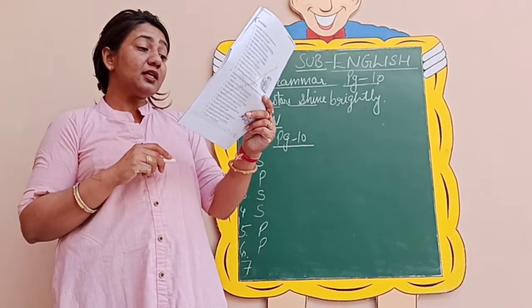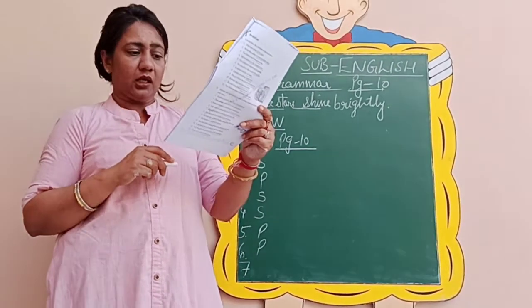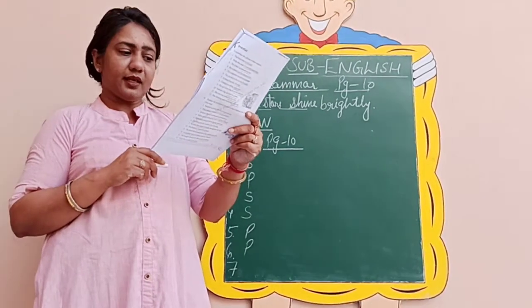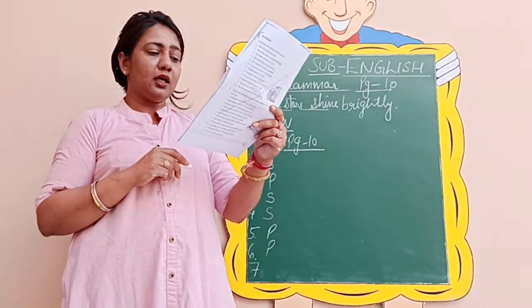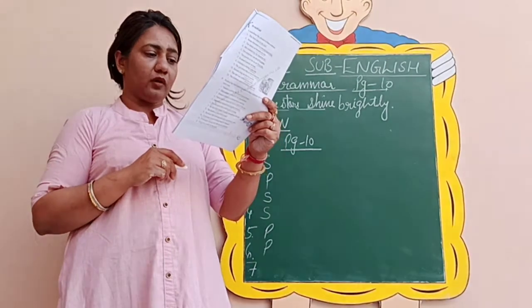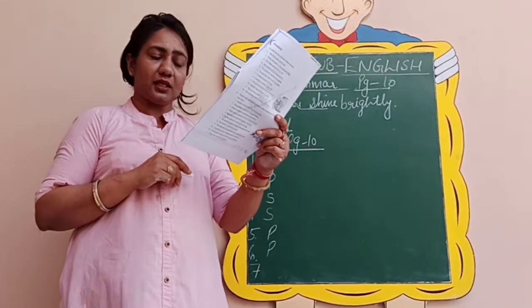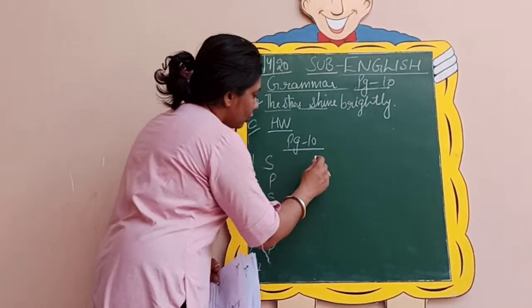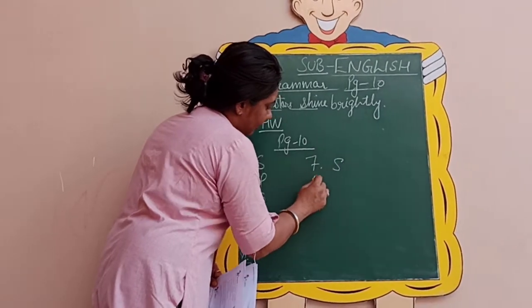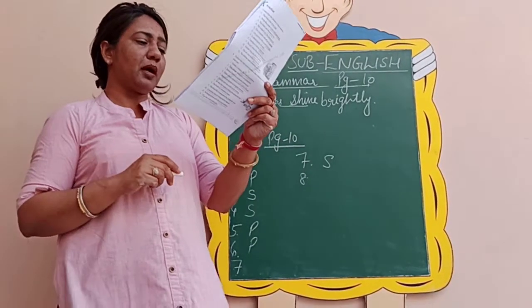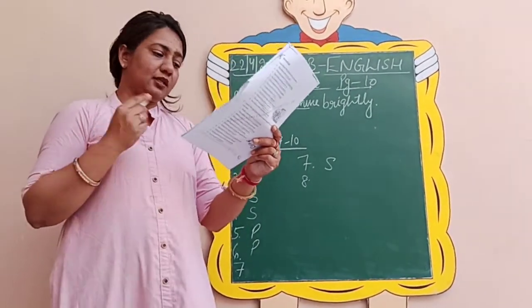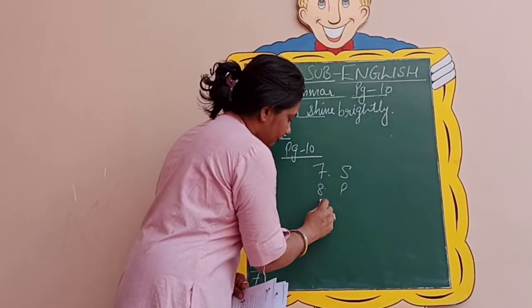So, mother is brewing tea. Is it a sentence or a phrase? We have a capital letter. Is brewing, we have been given a verb also, then the object is there, then a full stop is also there. So number 7 is a sentence. Number 8, colorful dresses, simply clear, it is a phrase.